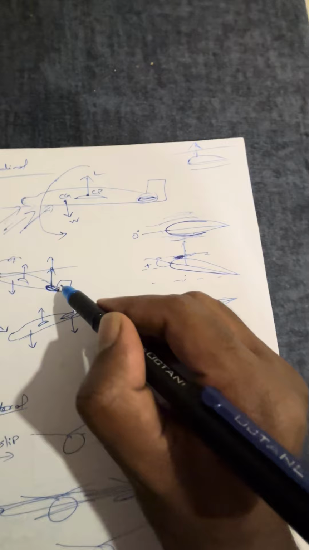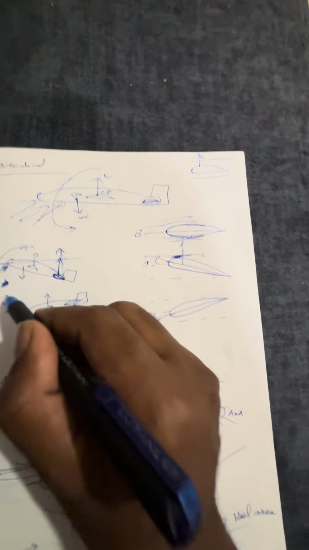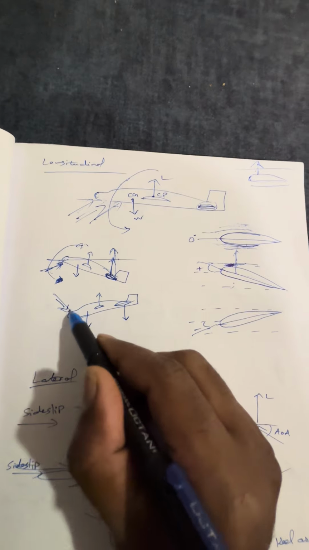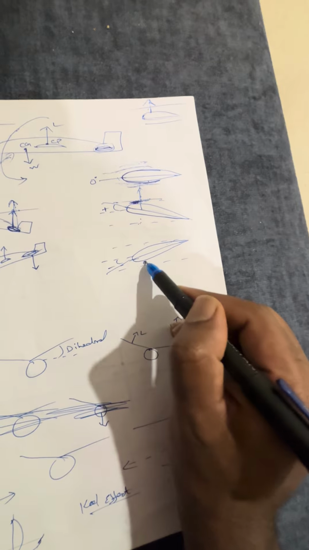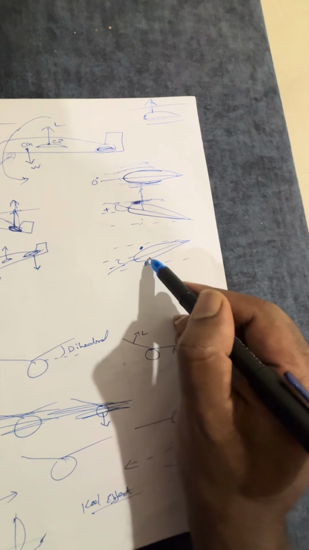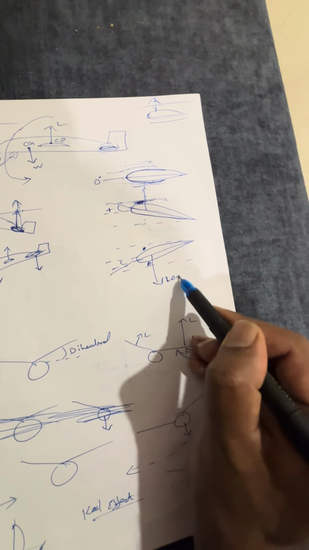Okay, and it moves the tail back. So this is how we get longitudinal stability. Imagine if any disturbance puts the nose down. Now the symmetrical aerofoil is at a negative angle like this. At negative angle, we have low pressure below and high pressure above. So what happens? It creates a downward force. It creates a downward lift, or we can say down load.